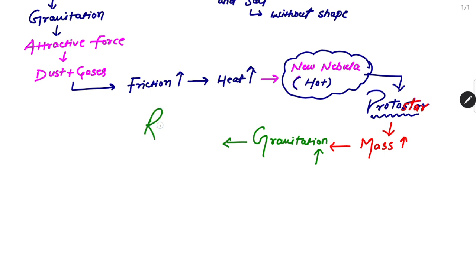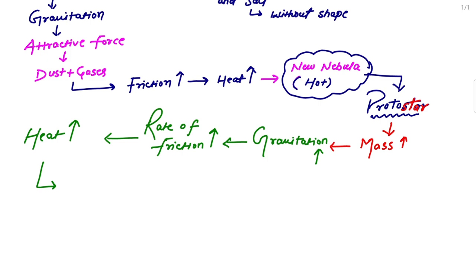So what will it do? The rate of friction will also increase. If there is a higher rate of friction, then the heat that is produced will also be very high. I know after a certain period of time, the nuclear fusion started. Let me tell you once again from the protostar.